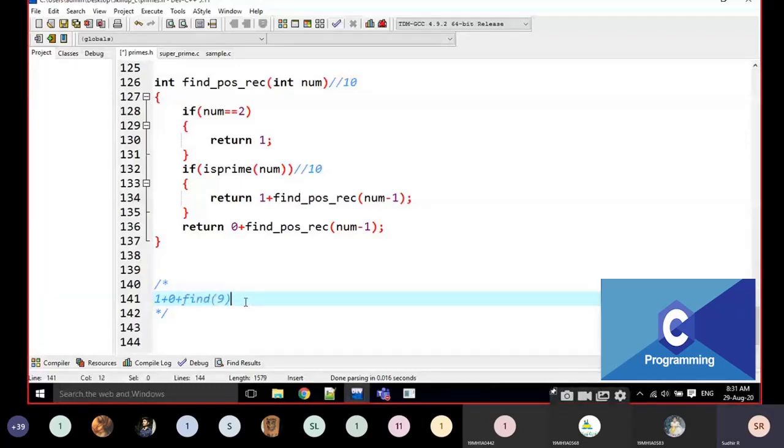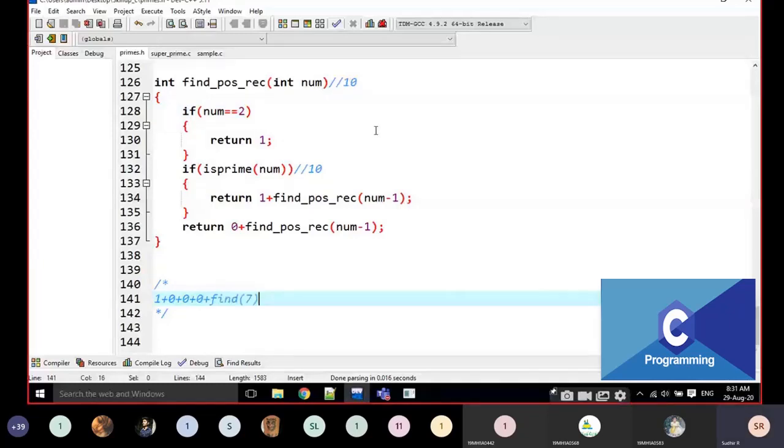Find position of 9 here. Again it is going back here for 9. Is it 2? No. Is it prime? No. And it is again 0 plus find position of 8. Is 8 2? No. Is 8 prime? No. Then again it is going to be 0 plus find of 7.